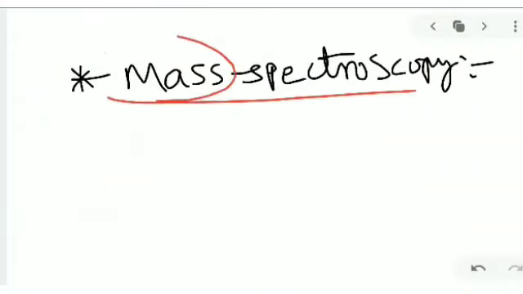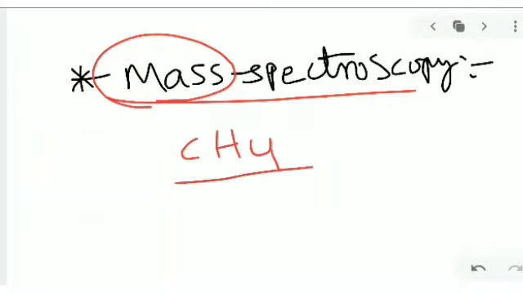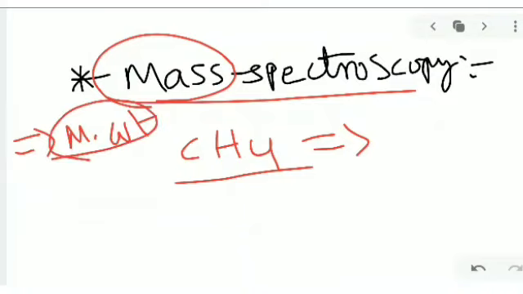So mass means we calculate the weight of the molecules or the weight of the compounds. For example, methane is a gas, so we can detect the molar mass or molecular weight. The main function of mass spectroscopy is to find out the molecular weight of particular atoms or compounds, so particular molecules. For example, if methane molecules are given in the sample, we can find out easily. The atomic mass number and atomic number are indicated by A and Z.